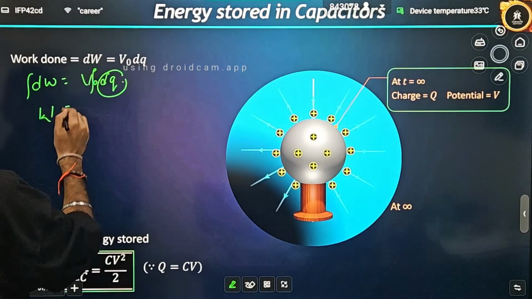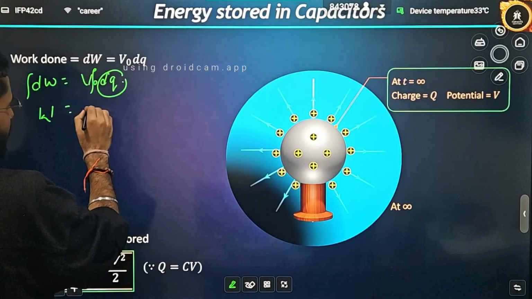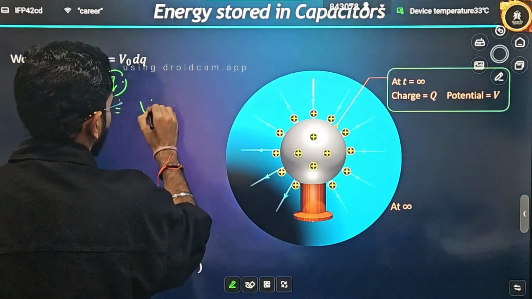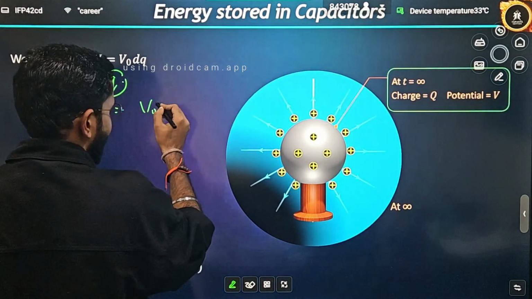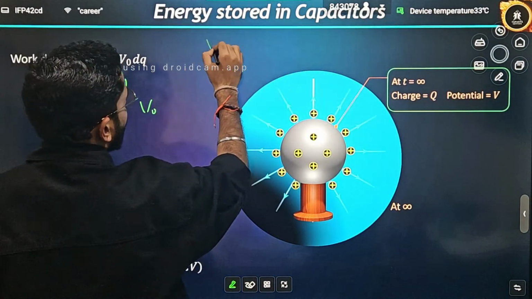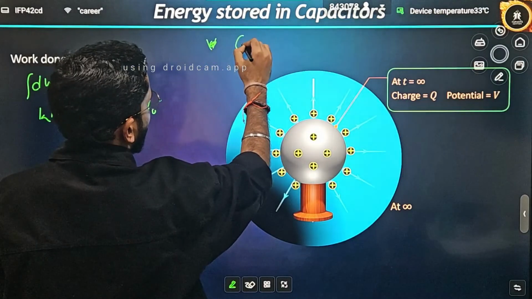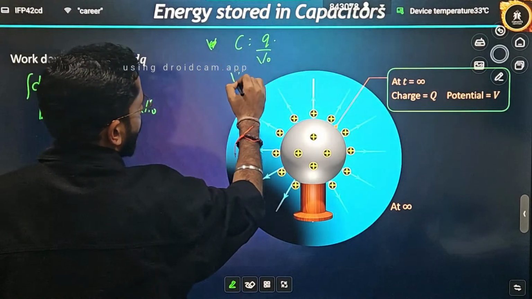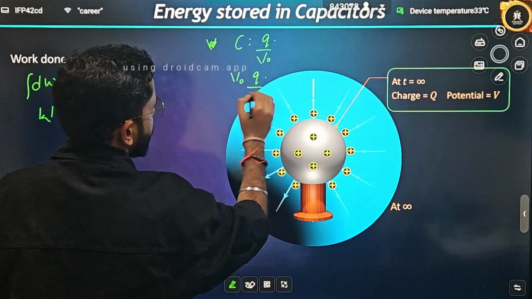This side it will become work done, and work done is also nothing but the change in potential energy, that will be equal to V naught coming out of the integration. And if I ask you what you can write for V naught, what is the relation for capacitance? You write it as Q divided by V. And if I ask you to write V naught, how will you write? Q divided by C, correct?